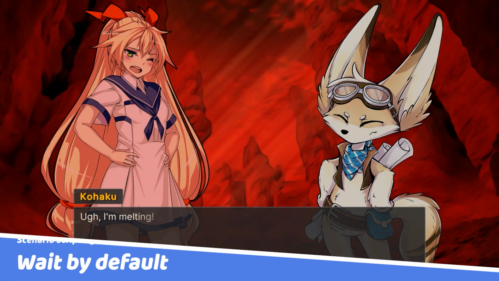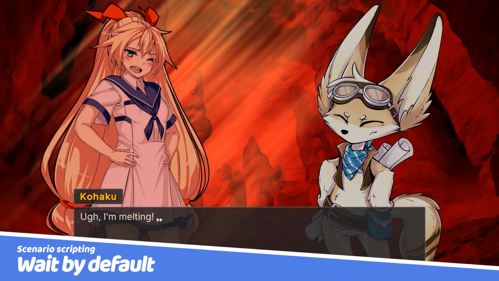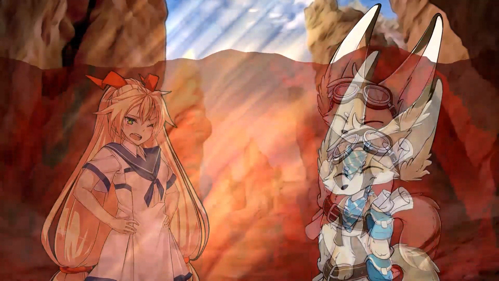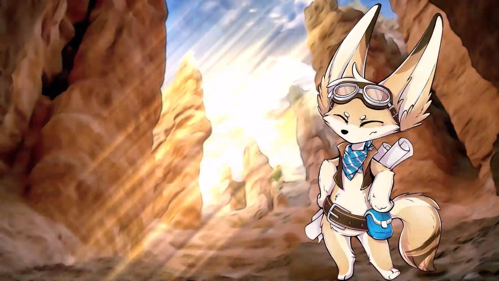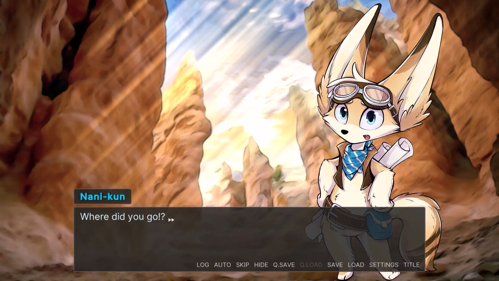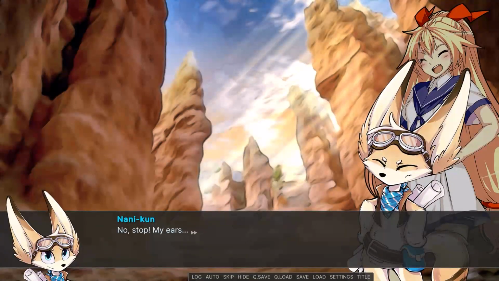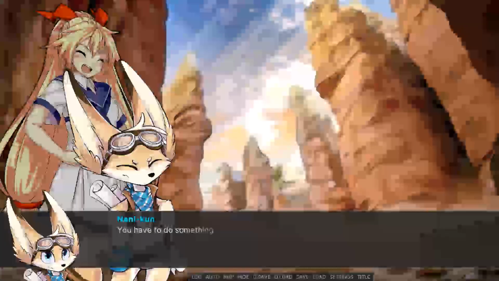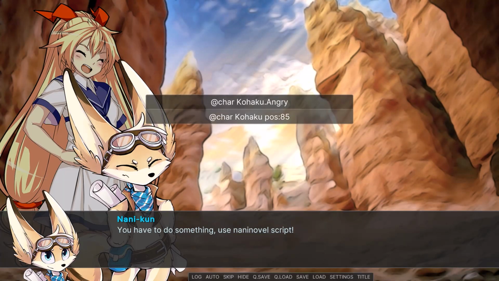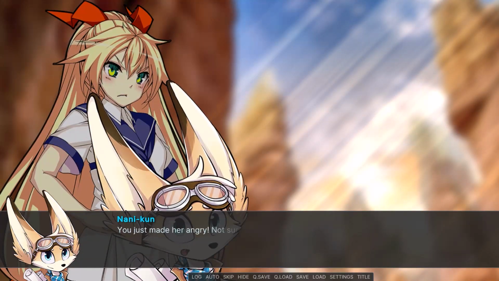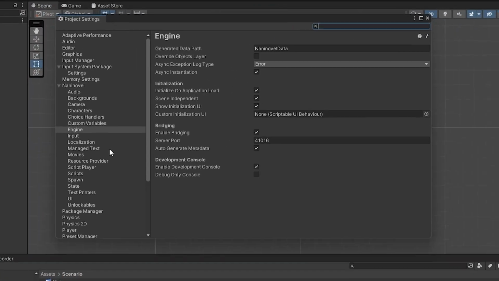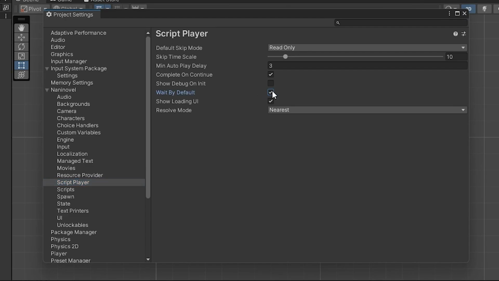Due to the introduction of nesting commands like @await and @trans, the value of the wait by default option in new NaniNovel projects will now be set to false by default. This is due to the assumption that it is more common to await a group of commands instead of individual commands one by one. However, you're always free to toggle this setting in the script player configuration.